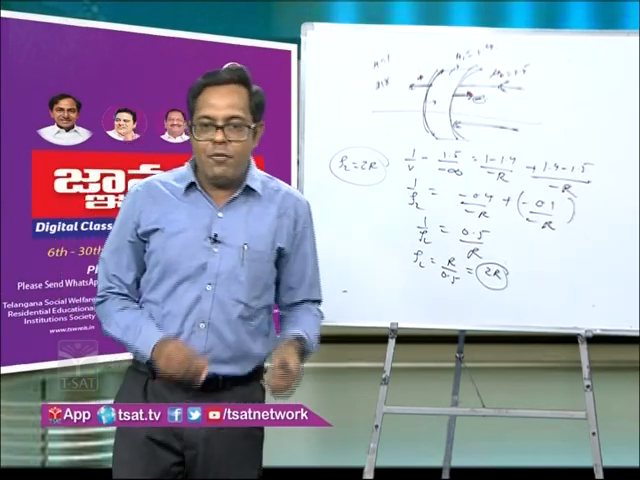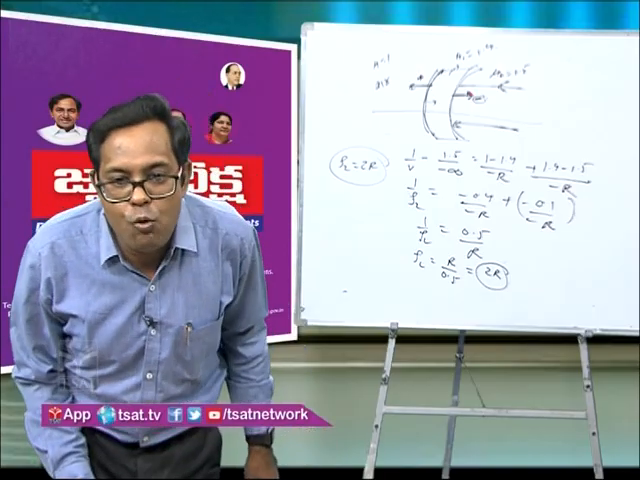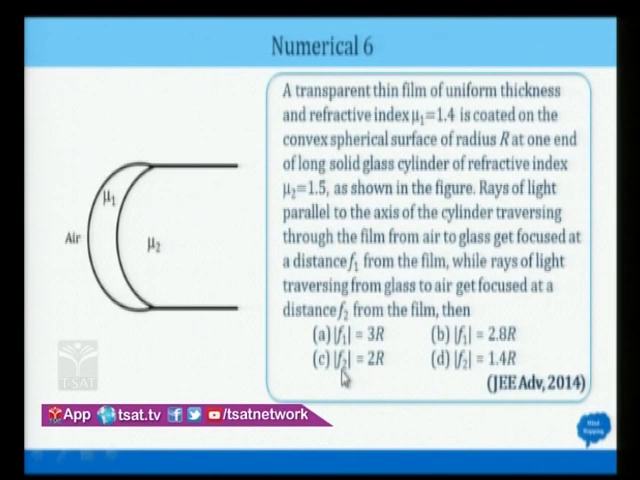So now if you see here, the f2 is coming out to be 2r. So C option is correct. So we have, in the first case, A option is correct. In the second case, C option is correct, and therefore we can say that options A and C both are correct. Now you can see over here, this is a multiple choice question that has been asked in previous year JEE Advanced question 2014.